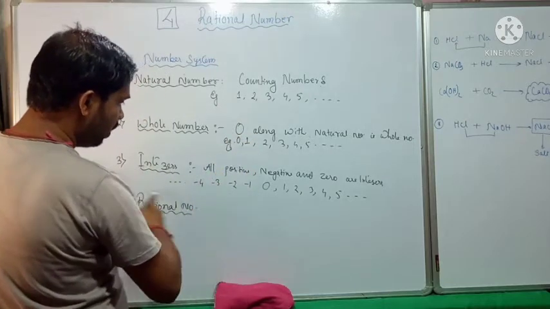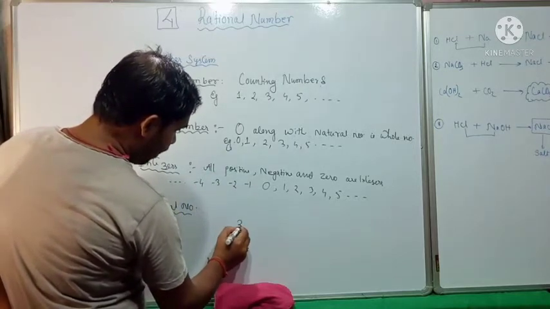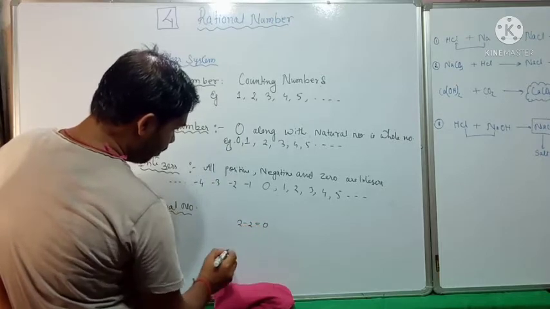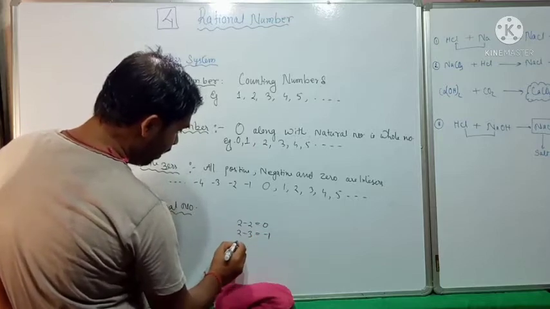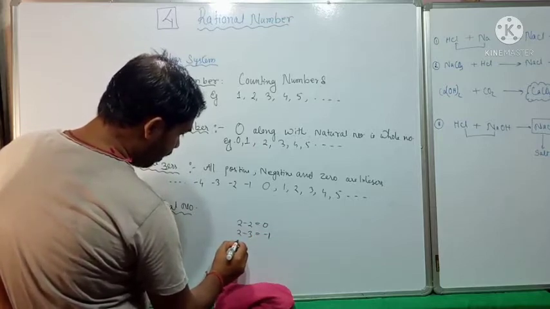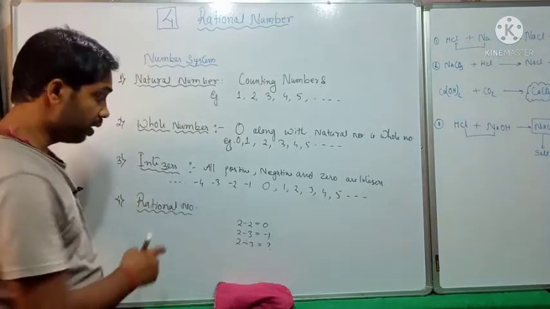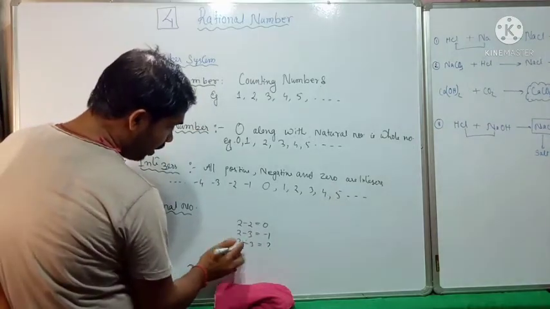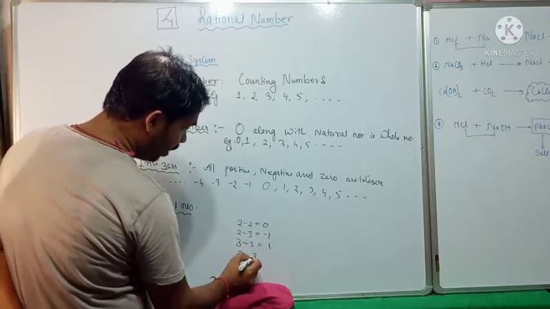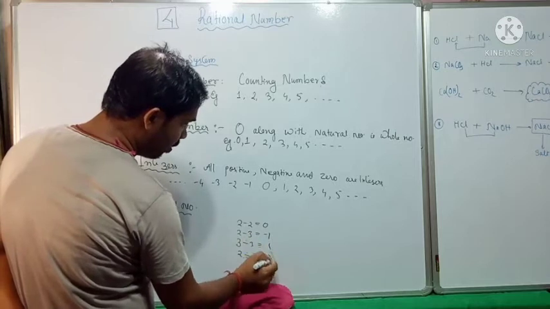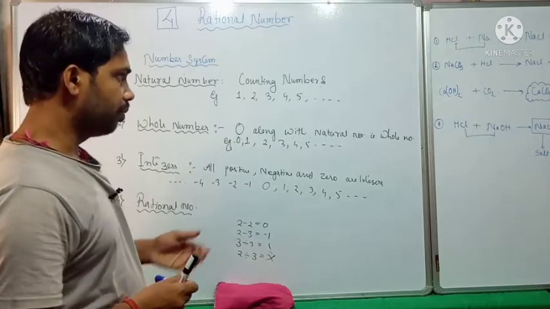Now, if I subtract 2 minus 2, it is 0. If I subtract 2 minus 3, it is minus 1. But if I divide 2 by 3, what is the result? This result cannot be obtained from integers. If I divide 3 by 3, it is 1. But what is the result when 2 is divided by 3? We do not have any result. That is why we felt the need for a new number system.